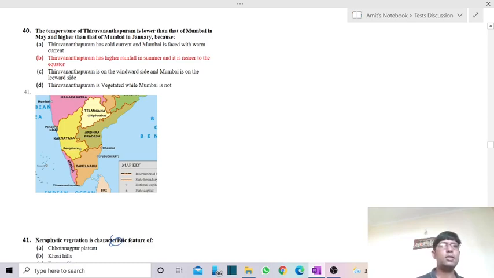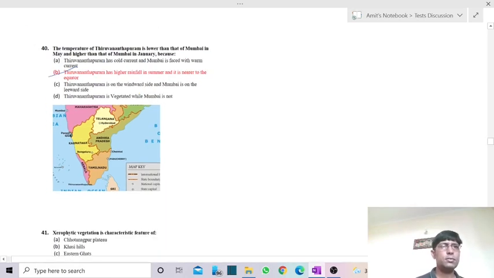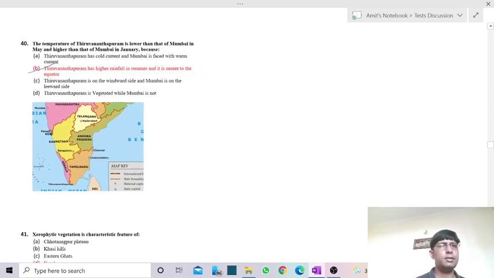And during the summer season, it has more rainfall, so it witnesses lower temperature. So the answer is Thiruvananthapuram has higher rainfall in the summer season, and it is nearer to the equator, so having higher temperature in January and lower temperature in the summer season. Fine.